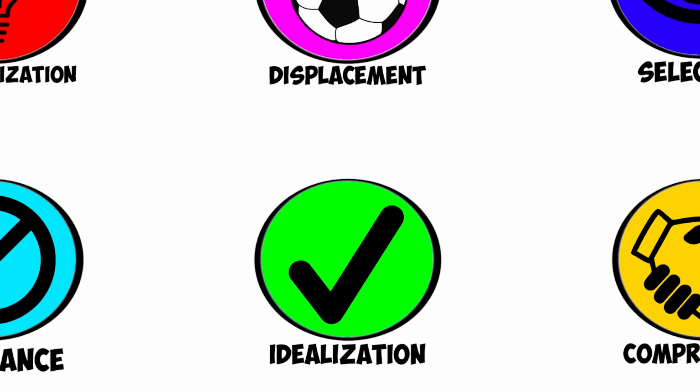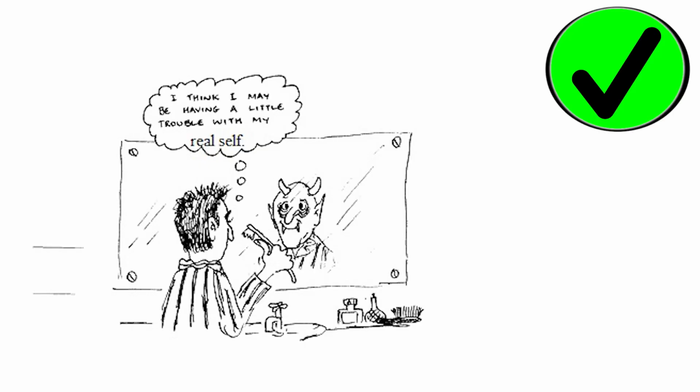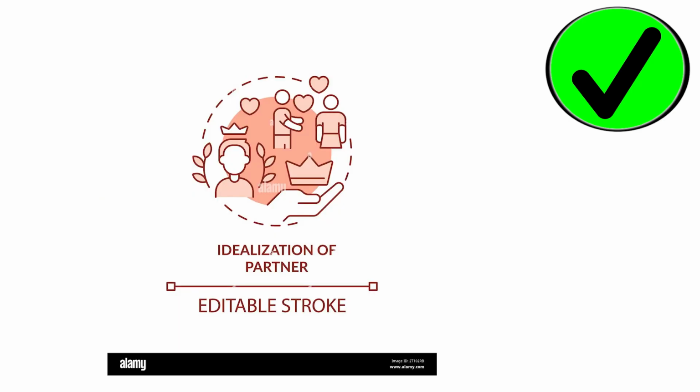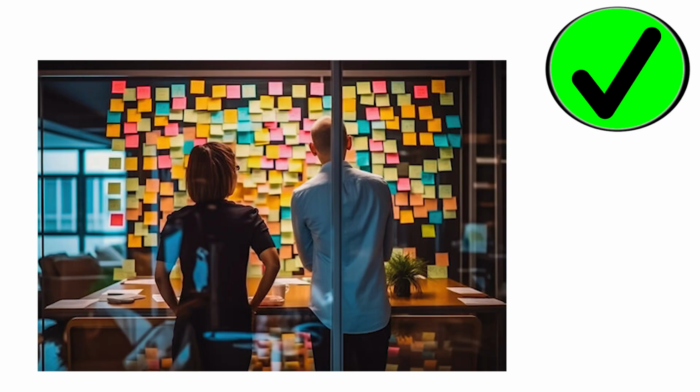The next human defense mechanism is idealization. A defense mechanism known as idealization is a psychological process in which a person tries to see themselves, other people, or circumstances in an extremely positive light, idealizing them as perfect or extremely perfect. This defense mechanism can arise both from real events and from internal experiences.